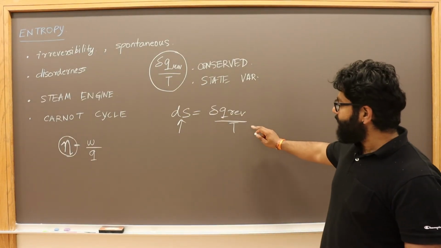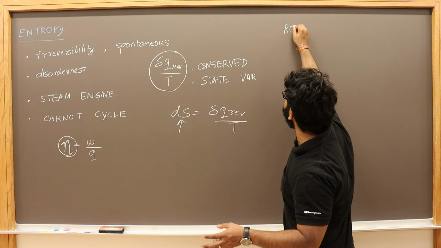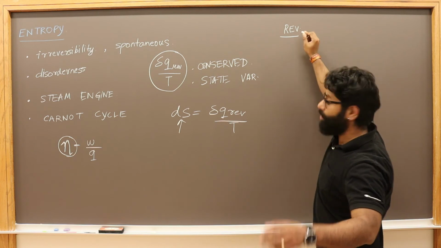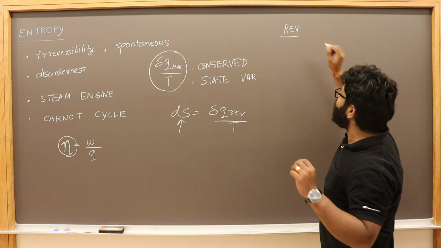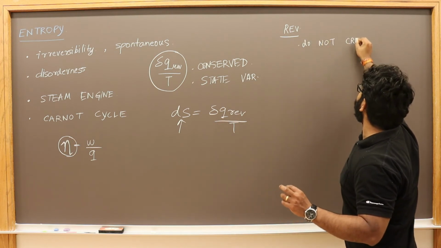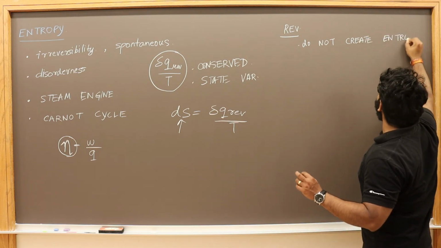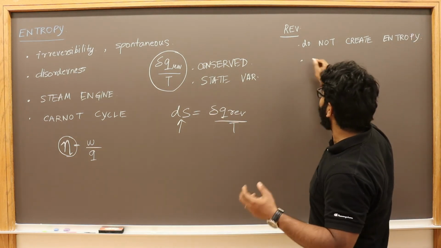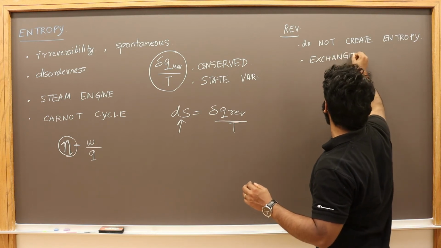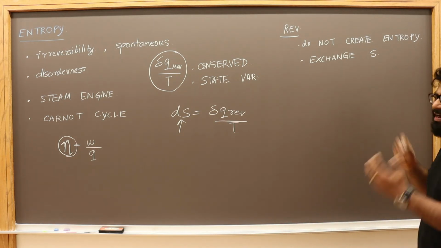Now, in here, there are two things that you have to understand. We'll have to understand this in terms of a reversible reaction and an irreversible reaction. So during a reversible process, you do not create entropy. You just exchange entropy. You can exchange S, right? And from where to where is the exchange happening?